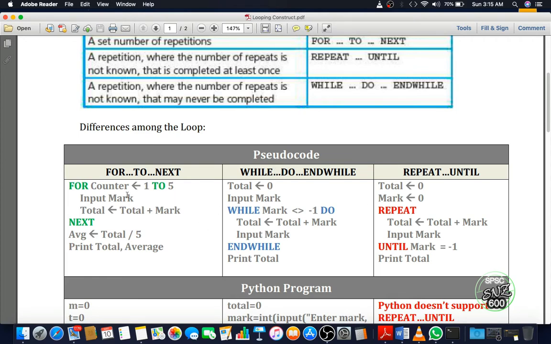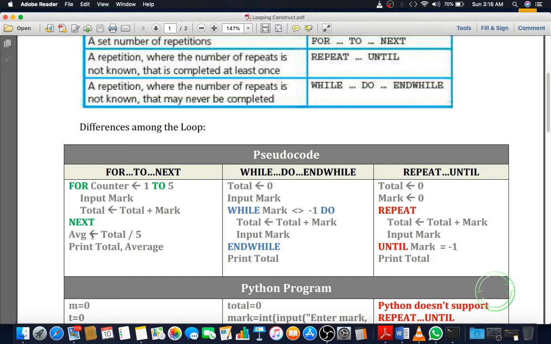Suppose for the for counter, this is a suitable program for for to next loop. Let me read it for you. For counter 1 to 5, the counter is fixed, so it will run 5 times. It will input mark, total plus mark. It will input 5 marks, and it will total the marks. When the marks are input 5 times, it will total the marks every time. And next, this way it will keep the total of 5 marks in the total variable.